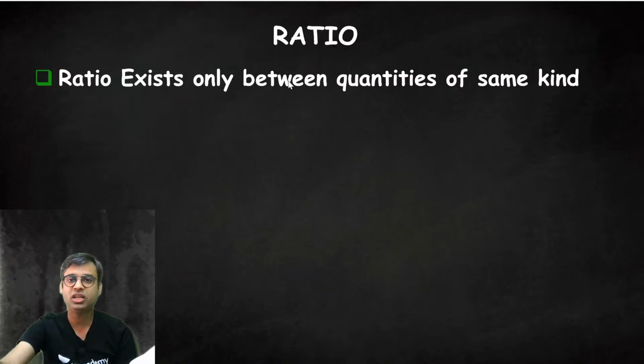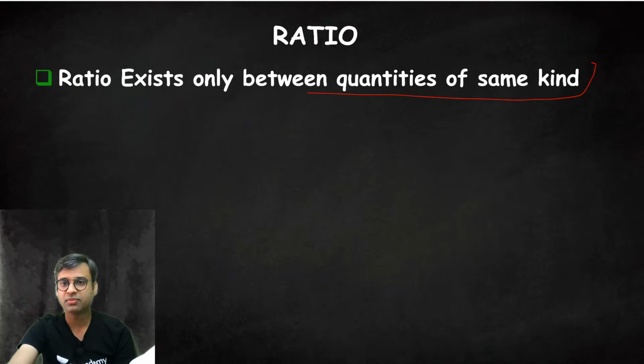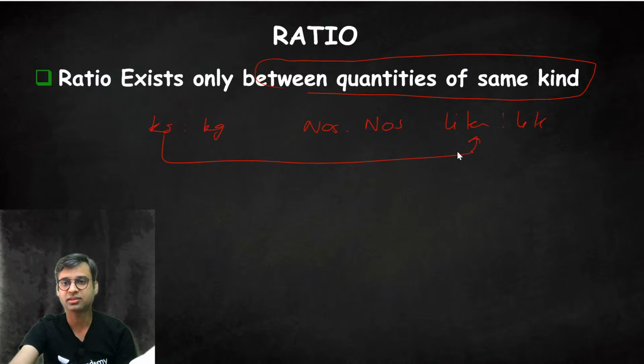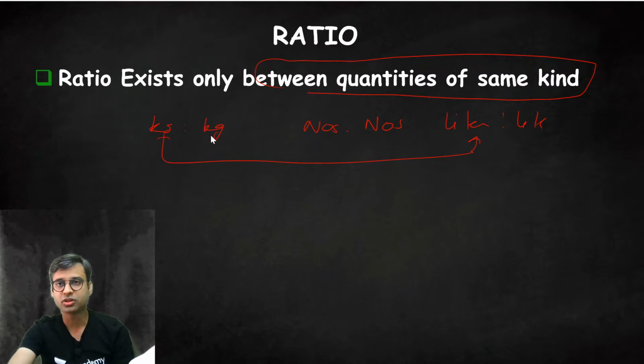Ratio exists only between two quantities of the same kind. Like we can compare kg with kg, we can compare numbers with numbers, we can compare liters with liters. We cannot compare kgs with liters. It will be a proportion, not a ratio.